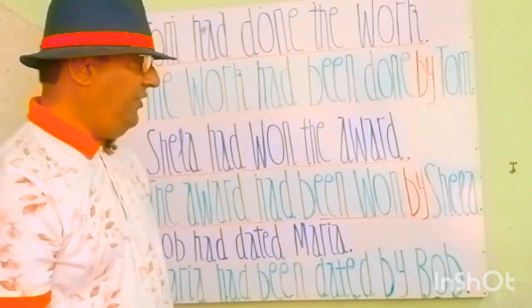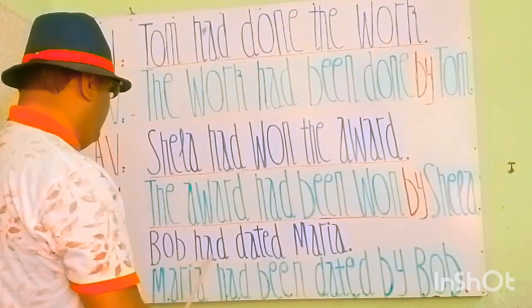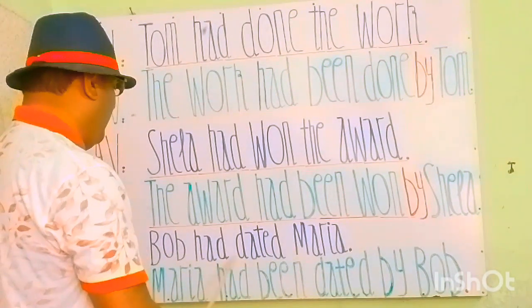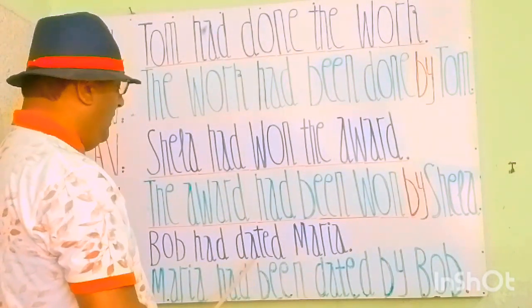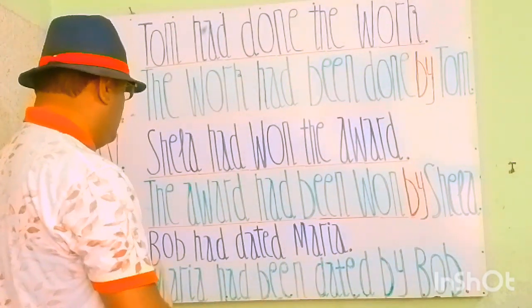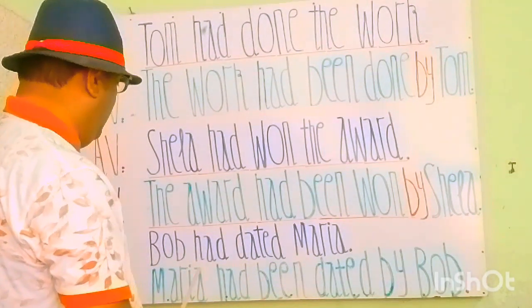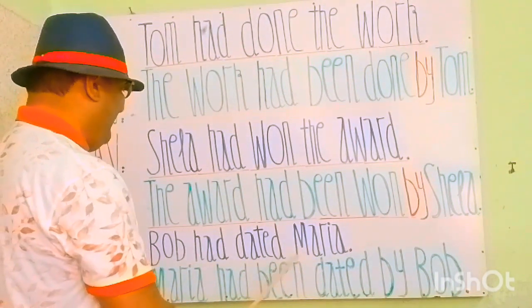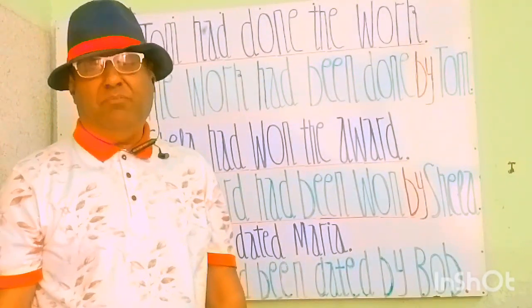आइए अगला फ्रेज देखते हैं, अगला सेंटेंस देखते हैं. अगला जुमला देखिए my students, in active voice. Bob had dated Maria. Bob is a subject and a noun. Had is a helping verb. Dated is a past participle form of date, and Maria is an object. So Bob had dated Maria. Bob Maria से डेट मार चुका था. A beautiful sentence.